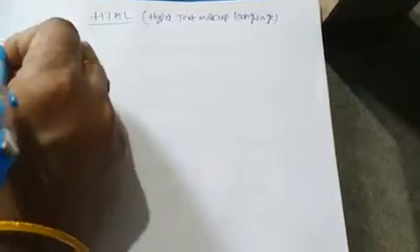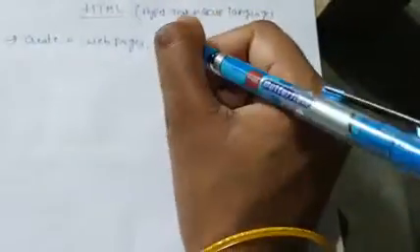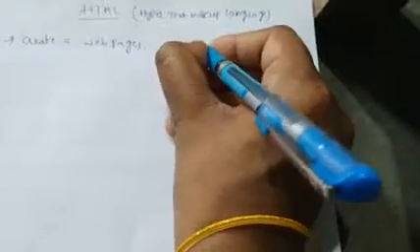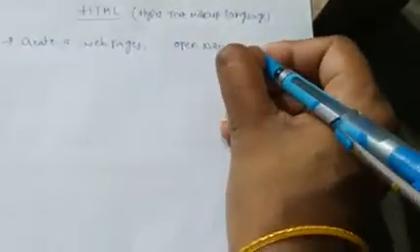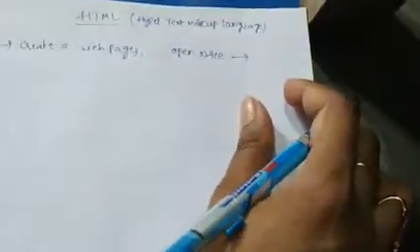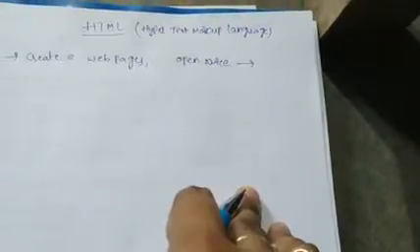HTML means hypertext markup language. What is meant by hypertext markup language? It acts as the foundation of every website, and HTML is used for creating web pages. It is also an open source language. Open source means everyone can easily learn and use the tags.